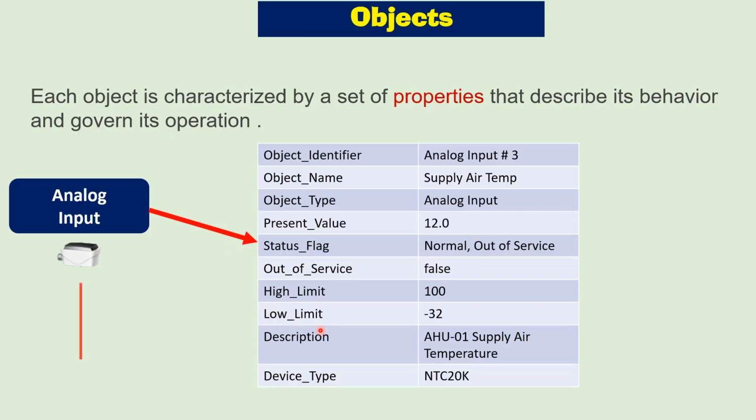These limits can be defined in order to generate notifications and alarms. If the temperature value is outside of these limits, then a notification or alarm will be generated at the workstation. Then a description can be provided for that temperature, and device type can also be a property. Some properties are required while other properties are optional. As I have shown here for this analog input point, required properties are shown and optional properties are also there. So the manufacturer is free to choose whether or not to implement the optional properties.